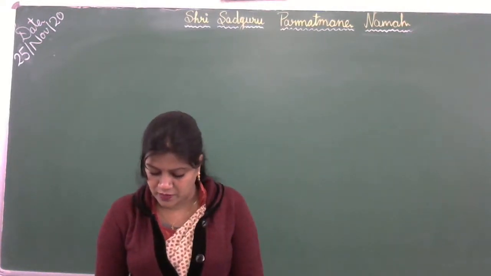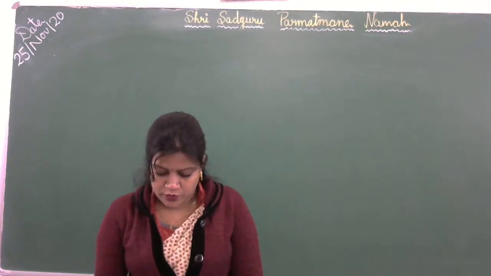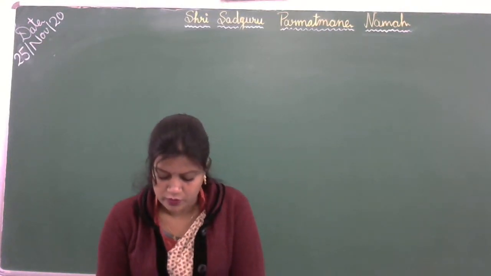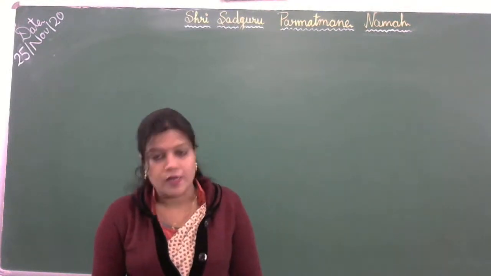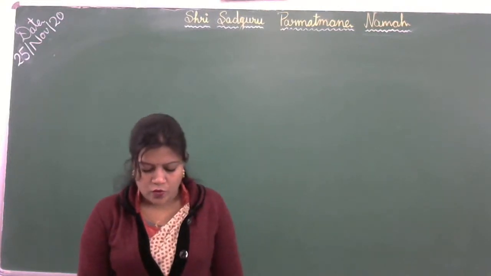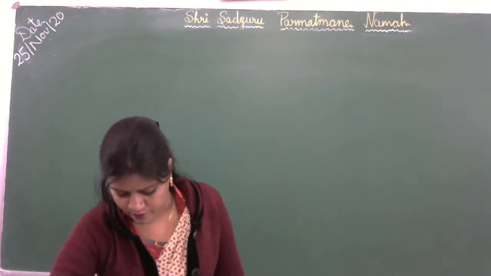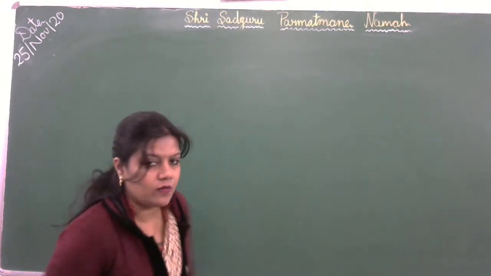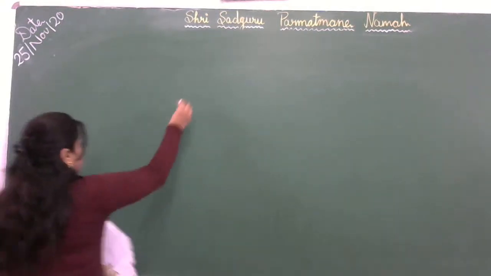Okay, so open page number 49. Up to the exercise, this one, tongue twister, and below that we have already completed. So now let's start with further exercises, auxiliary verbs. The exercise is related to the topic auxiliary verbs.